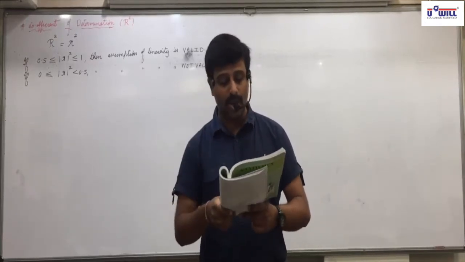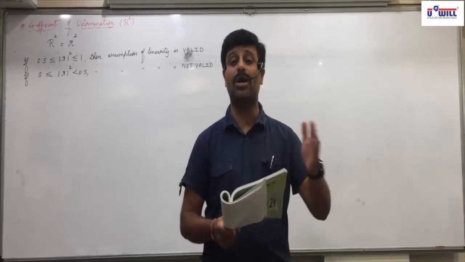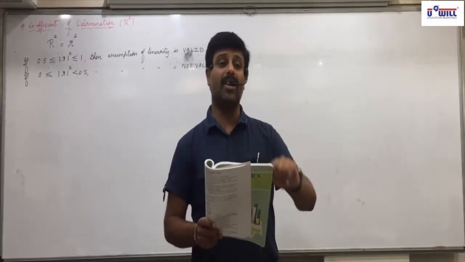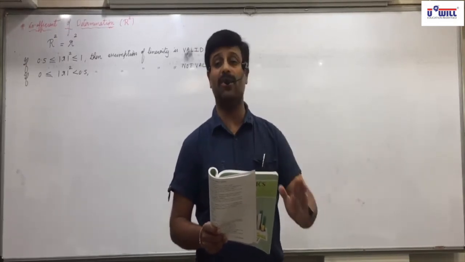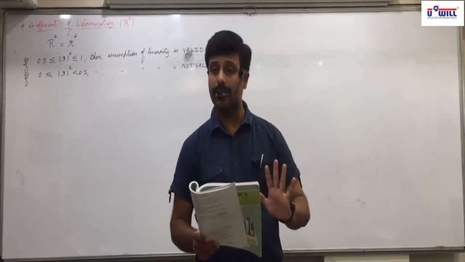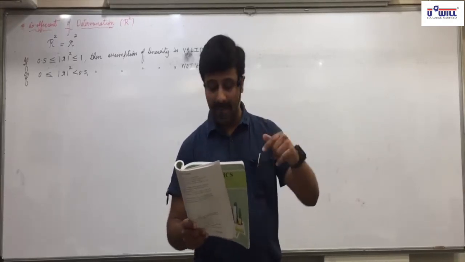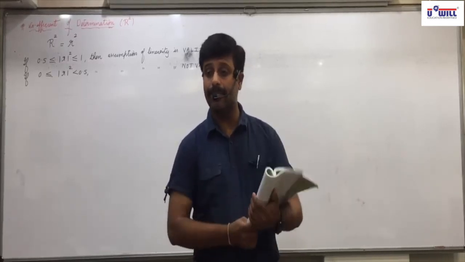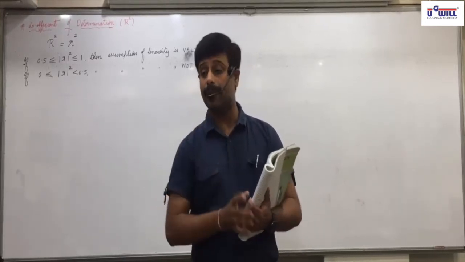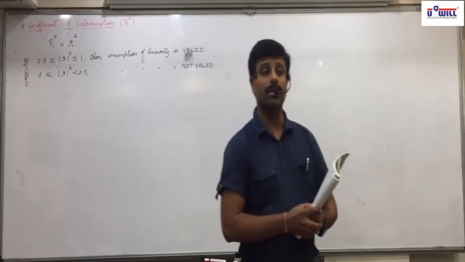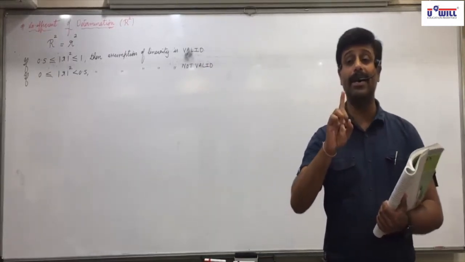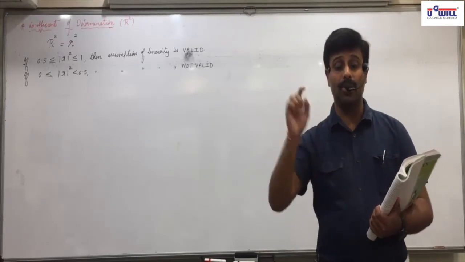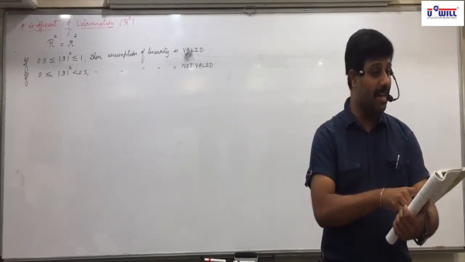Suppose they would have asked the question, obtain the regression line of price on demand. Then we have to find X on Y. That is also possible to find, but you don't have it in your syllabus. Got it, everyone? For the next sentence, also estimate the demand. Underline it. Mark it as Y cap. We studied yesterday, estimate is denoted by cap. So estimate the demand means we will find Y cap.